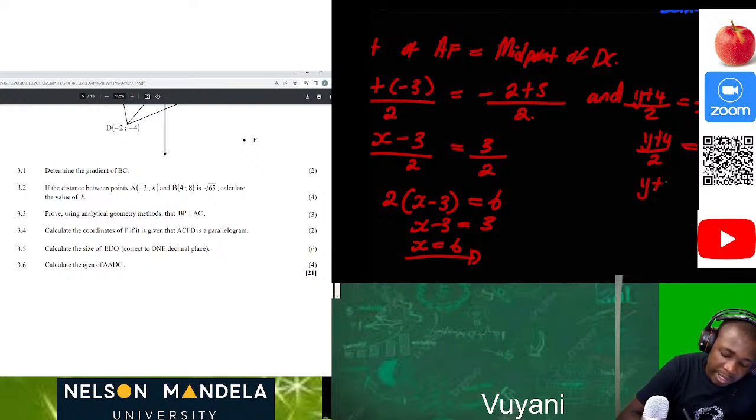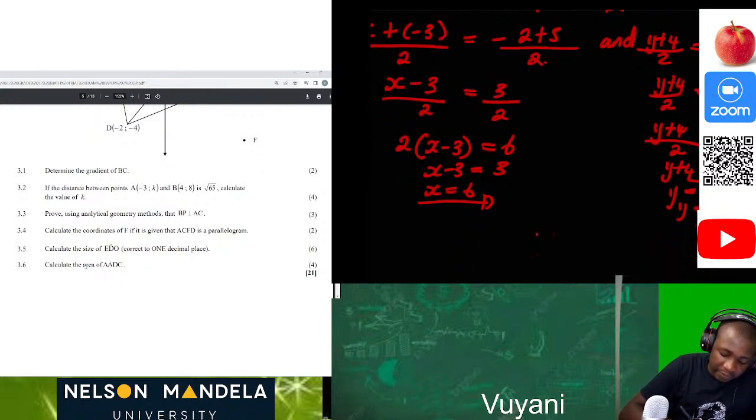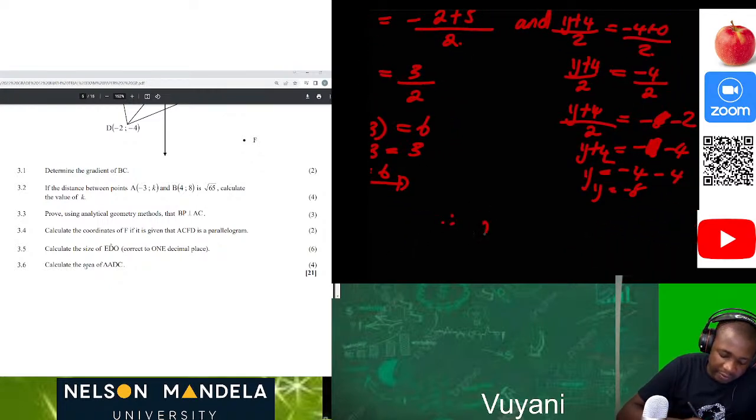Then (y plus 4) over 2 is equal to negative 2, and 2 times negative 2 will be negative 4. Then negative 4 minus 4 is going to give us negative 8. So therefore the coordinate of F will be (6, negative 8).